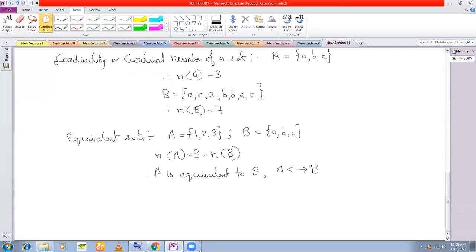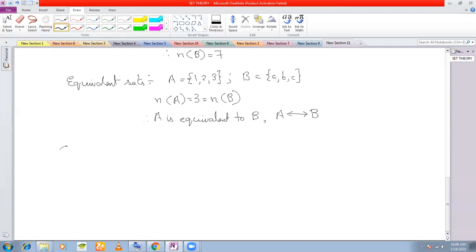Next, we come to overlapping sets. Now, what do you mean by overlapping sets? Two sets having at least one element in common are called overlapping sets. For example, if I have the set A is equal to {a, b, c, 1}, and if I have set B as {1, c, d}.